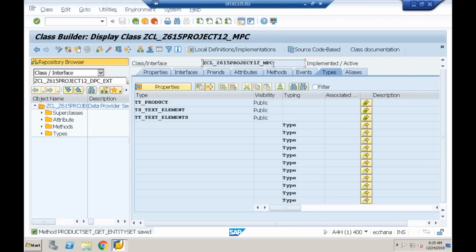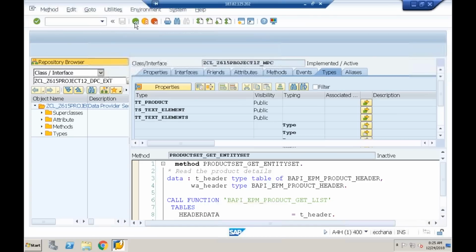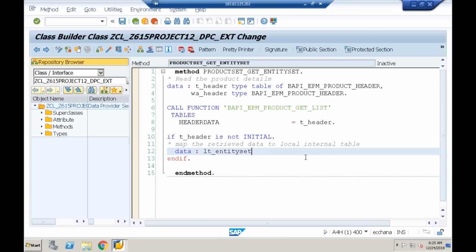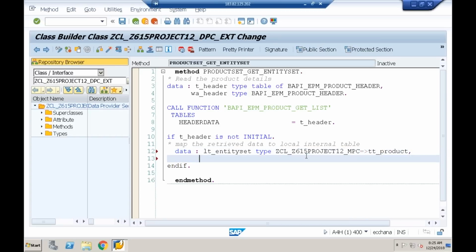In this class, we have tt underscore product. We have tt underscore product. I'll refer to that. Lt underscore entity set type tt underscore product. So I declare an internal table. Let me also declare a work area. W underscore entity set type, what is the work area in ts underscore product? Or I can say like line of so and so.